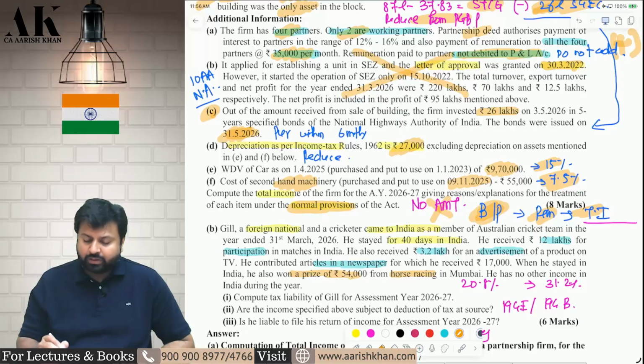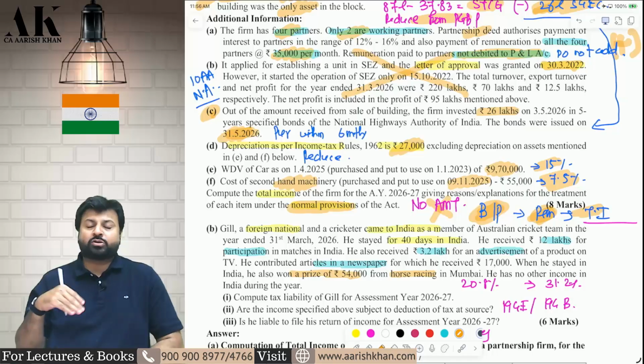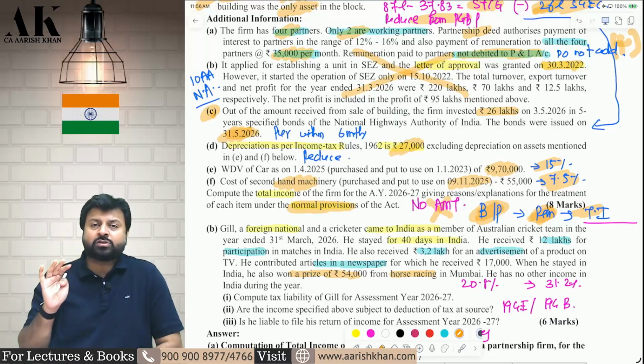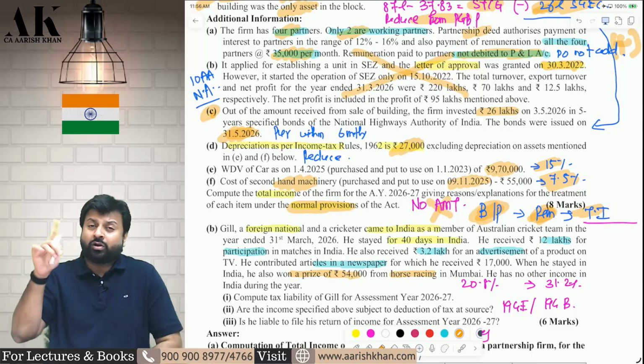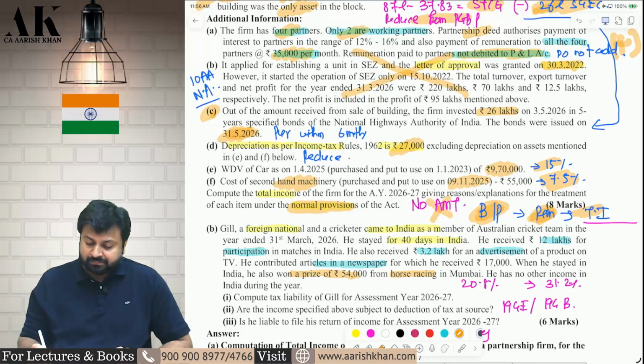After that you will compute your book profit. After that you compute remuneration, maximum remuneration, and compare with actual. Actual remuneration will include what? 2 partners remuneration 35,000 per partner into 12 into 2 partners plus in actual remuneration you should also add 5 lakh rupees royalty, because you are also considering royalty to be part of what? Remuneration only. You have to consider that also. Be very careful. And then you will compute your total income. I hope it is clear to all of you.